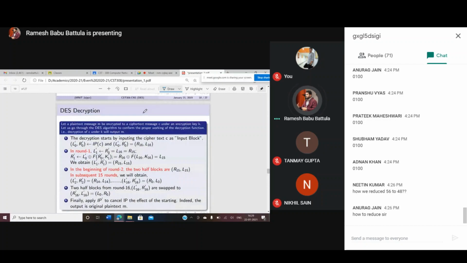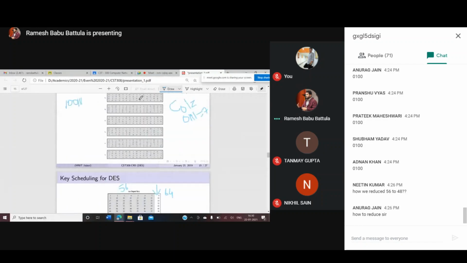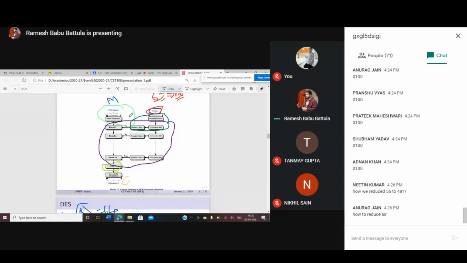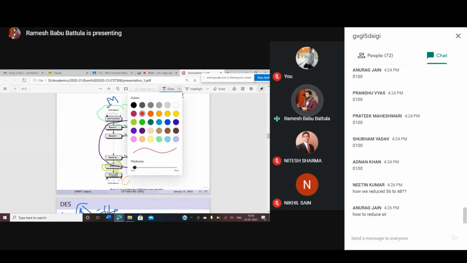So whatever we discussed up to this point, we discussed the encryption function only. What does the encryption function mean? You have an input, that means plain text, and what we are producing is a ciphertext. In between is the algorithm, which we discussed. Now you observe what we are doing here. You have a plain text, right? This is your plain text.